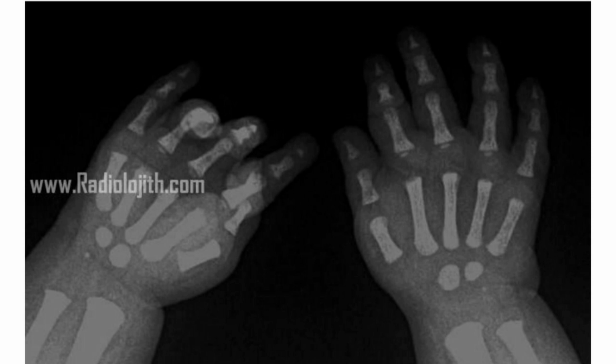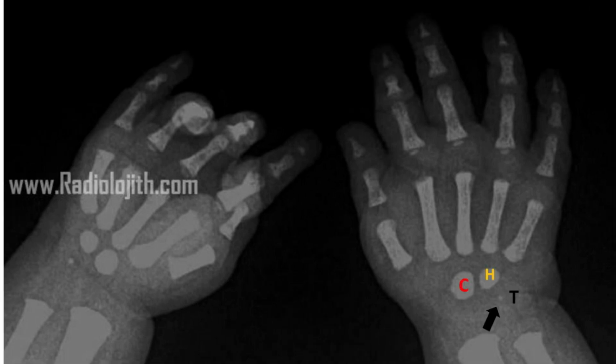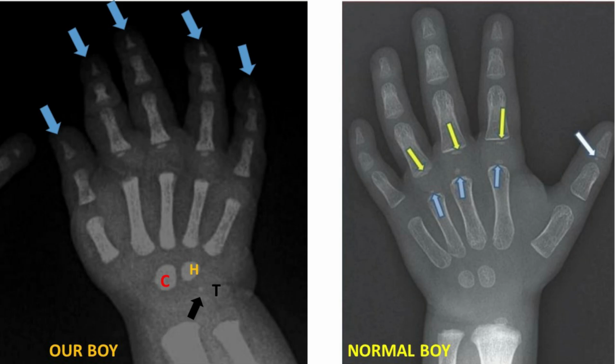X-ray hand has been done for bone age. It corresponds to the 1.5-year-old of chronological age with visualization of capitate and hamate, and a tiny triquetrum is also present within its range. Its usual range is 15 to 24 months. Usually an 18-month-old baby boy will have some ossification in the heads of the second to fourth metacarpal bones, and also at the bases of the proximal phalanges.